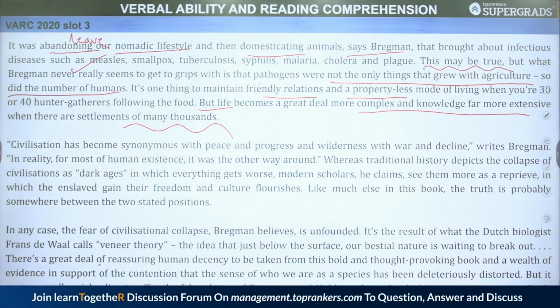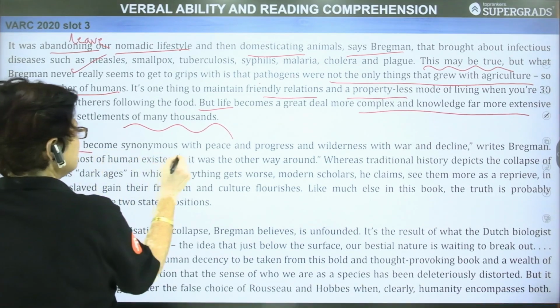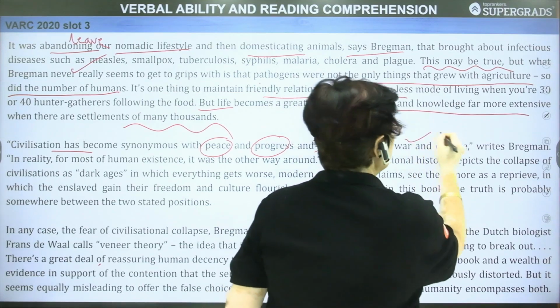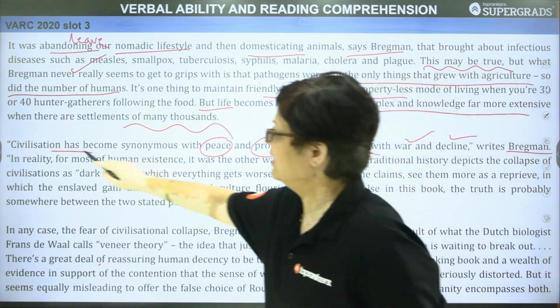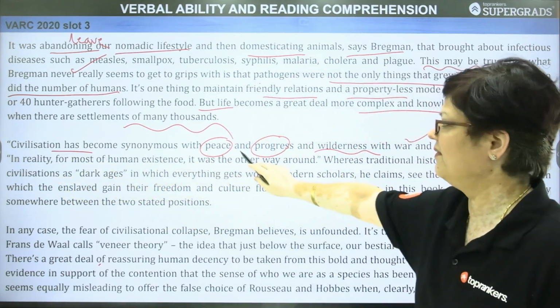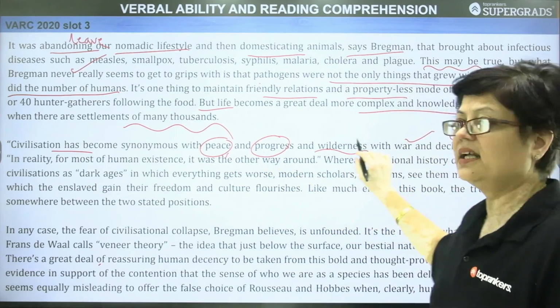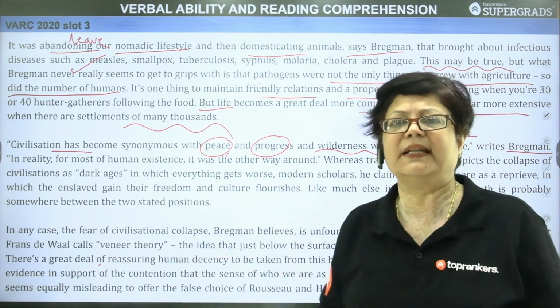Now, civilization has become synonymous with peace and progress. Civilization synonymous with peace, progress, and wilderness with war and decline, writes Bregman. These are the views of Bregman, that when you talk about civilization, you have in mind a picture of peace and progress. But wilderness means there's a lot of confusion where there is nothing which is growing, कुछ भी पैदावार नहीं है.